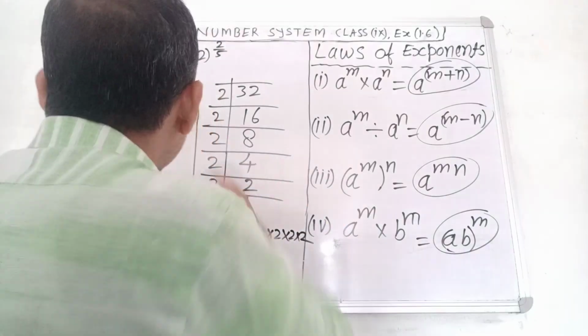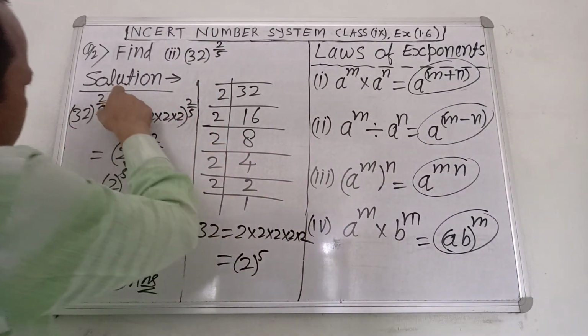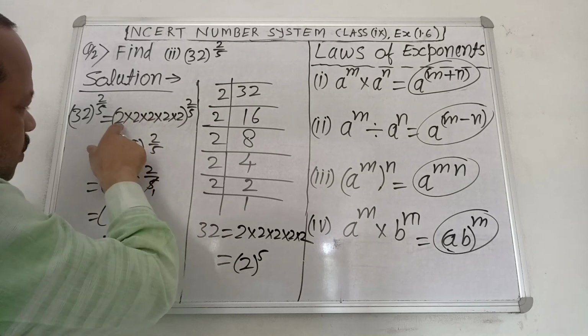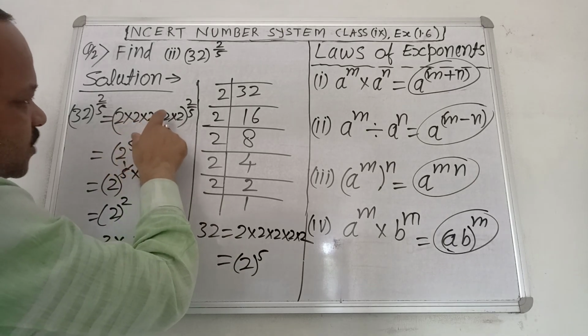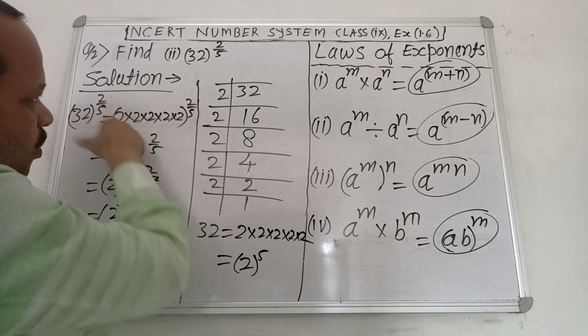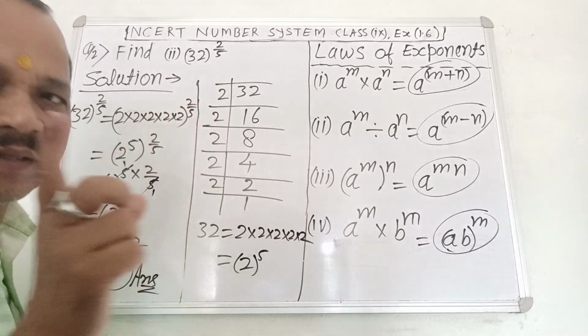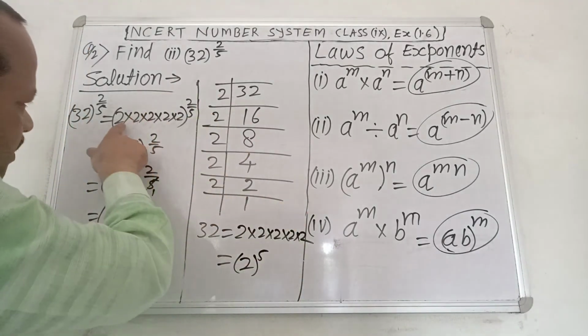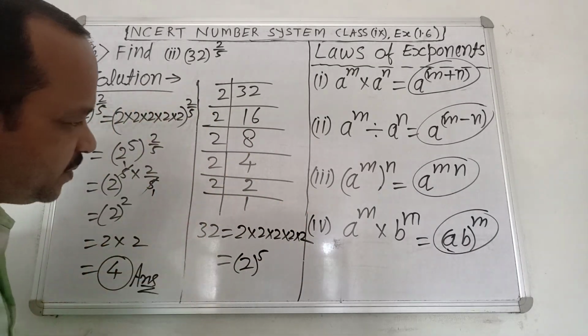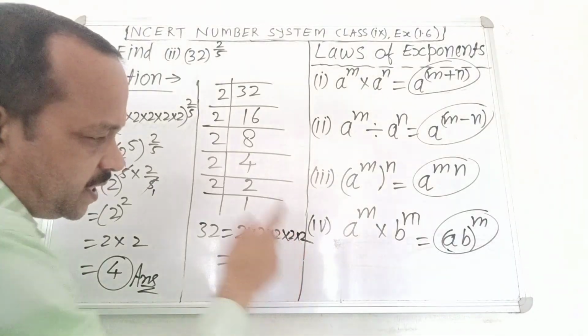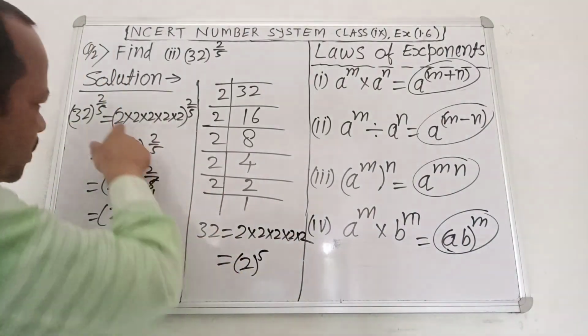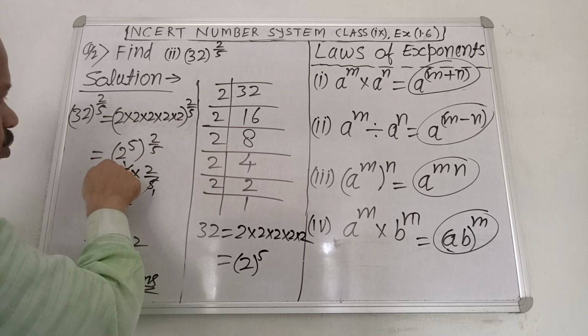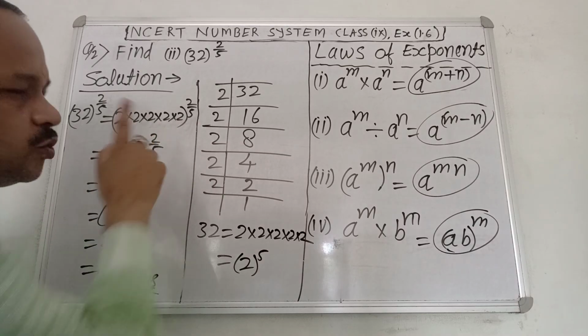Very good. See the board. 32 power 2 by 5 equals 2 multiply 2 multiply 2 multiply 2 multiply 2, whole power 2 by 5. Here 2 is five times. You can write it as 2 power 5, whole power 2 by 5.